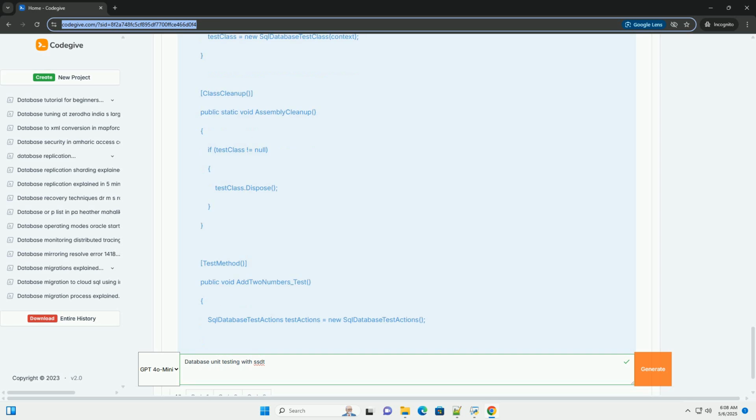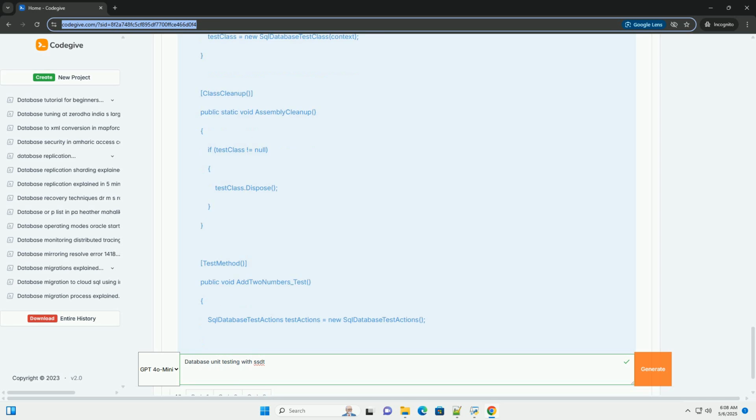Understanding test conditions. Test conditions are crucial for asserting the expected behavior of your database code. SSDT provides several built-in test conditions. Row count condition, verifies that a query returns a specific number of rows. Scalar value condition, verifies that a query returns a specific scalar value, example a count, sum, or specific column value. Empty result set condition, verifies that a query returns an empty result set, no rows.